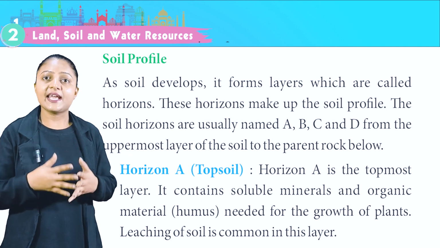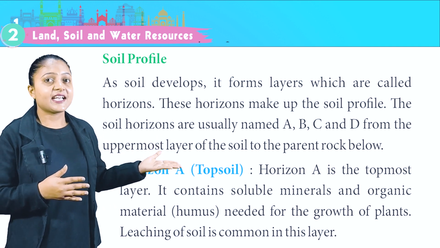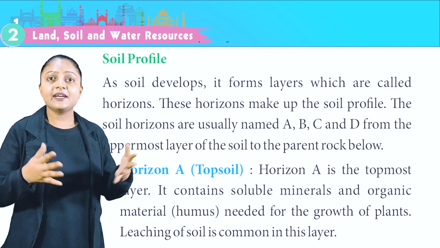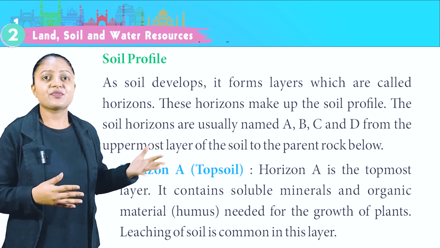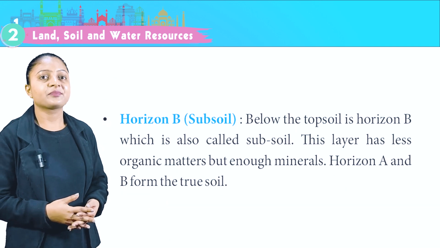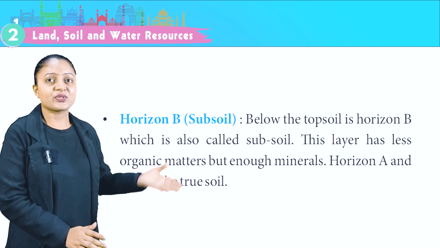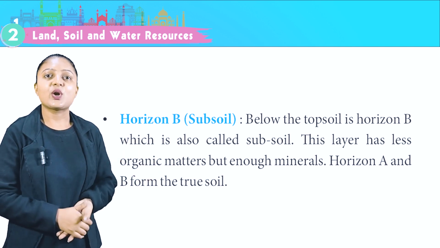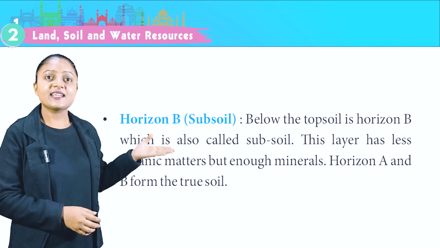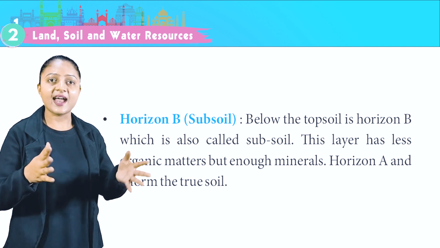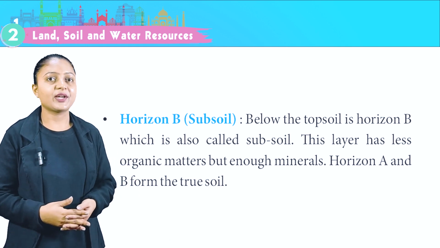Topsoil. Horizon A is the topmost layer. It contains soluble minerals and organic materials. Humus needed for the growth of plants. Leaching of soil is common in this layer. Horizon B. Subsoil. Below the topsoil is horizon B, which is also called subsoil. This layer has less organic matter but enough minerals. Horizon A and B form the true soil.